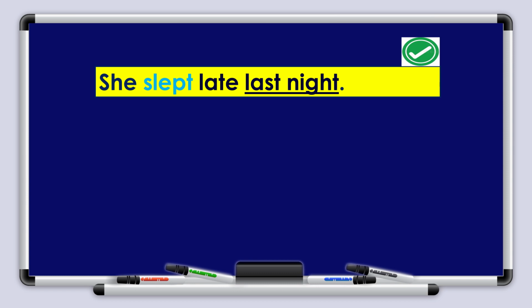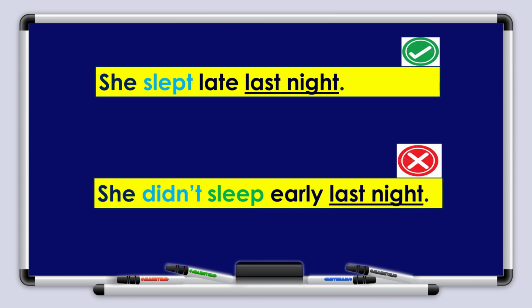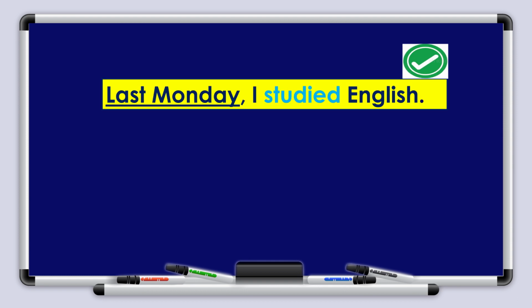She slept late last night. So, can you use the negative form of the sentence? Very good. She didn't sleep early last night, and she slept late. All right, another example together.